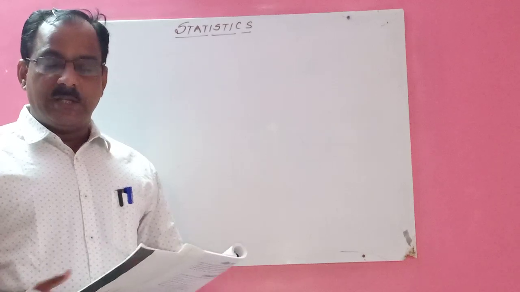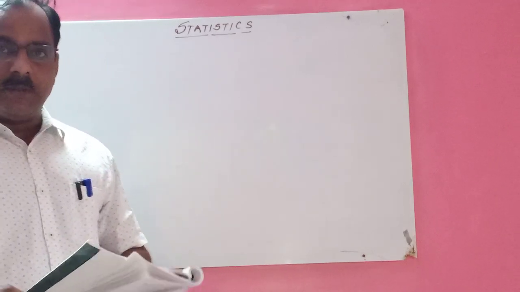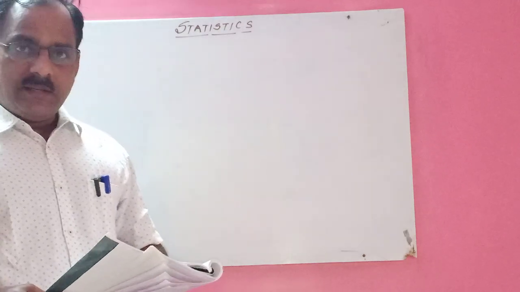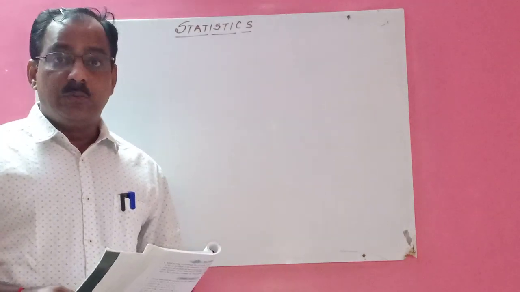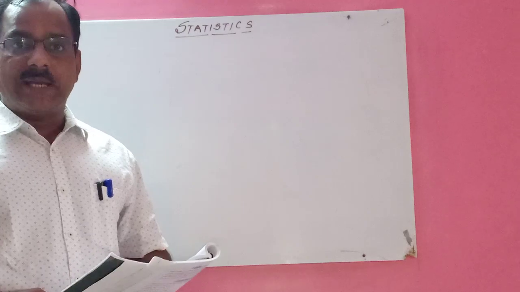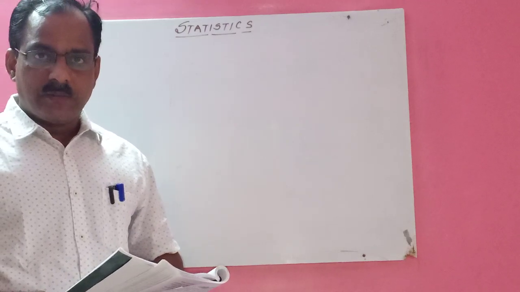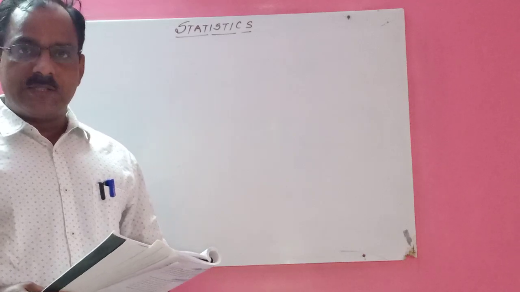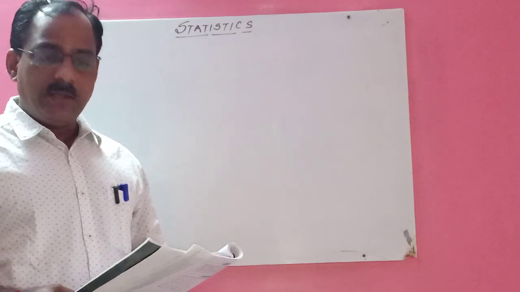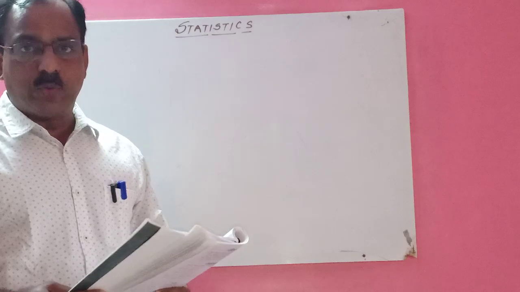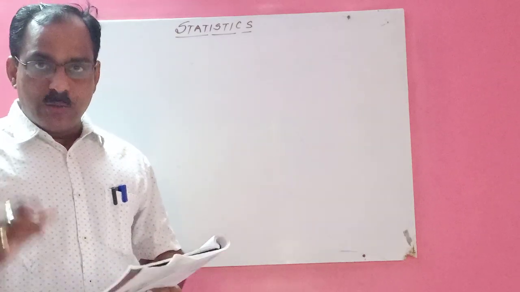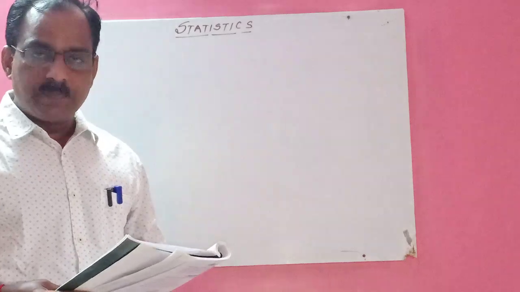Today I will begin with a new chapter, that is chapter number 11, Statistics. Children, in 7th standard you have done how to calculate average. That is, average is equal to sum of all scores divided by total number of scores. I hope that all of you have remembered this, how to calculate the average.